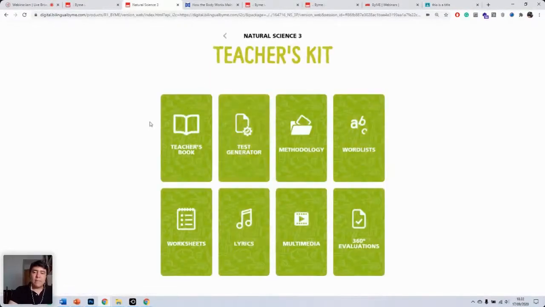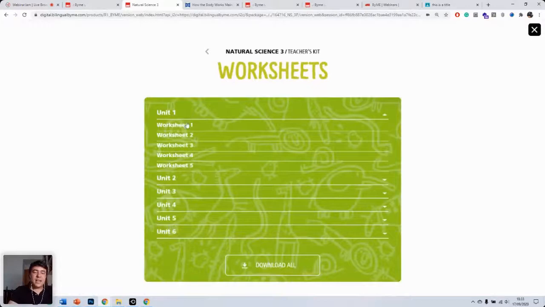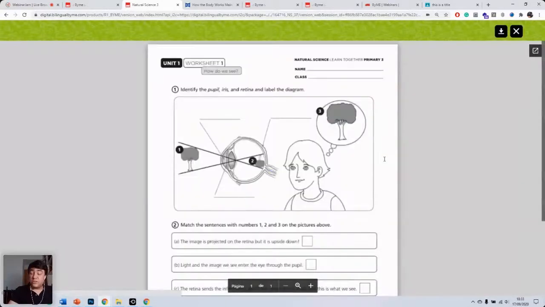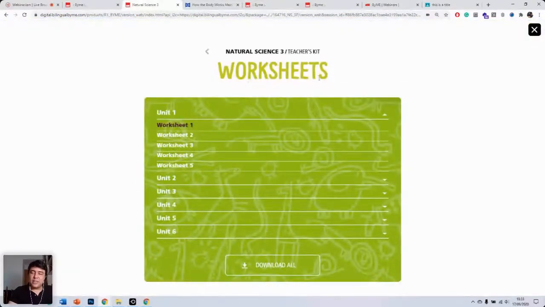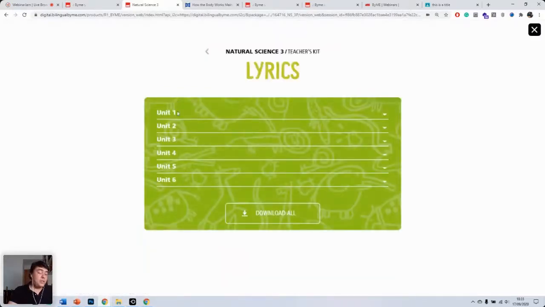Great. Again, we have word lists, which is the same as we just saw in Family Corner. Now we've got these worksheets as well, and these are PDF files that you can give your students. These are extra worksheets that you can give, for example, to fast finishers, and if you like them and you want to use them as extra pieces of material, you can always do that. Again, you can download them individually, or you can click here on download all, and you will be able to download all of them as one zip file. Now here in lyrics, you have all the lyrics of the songs that we saw previously in the previous section.